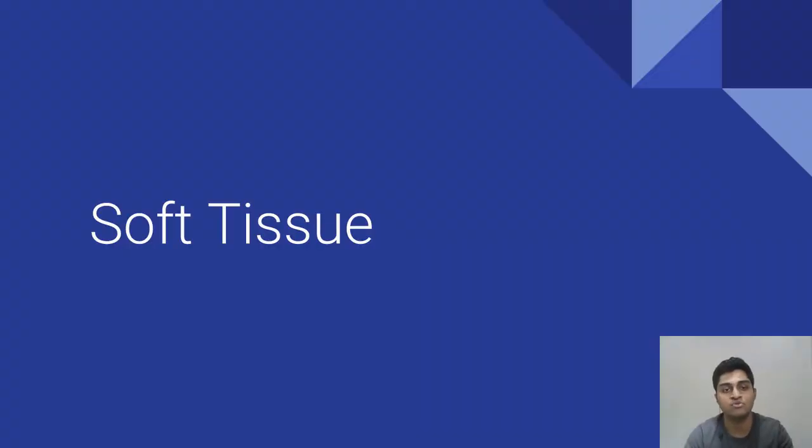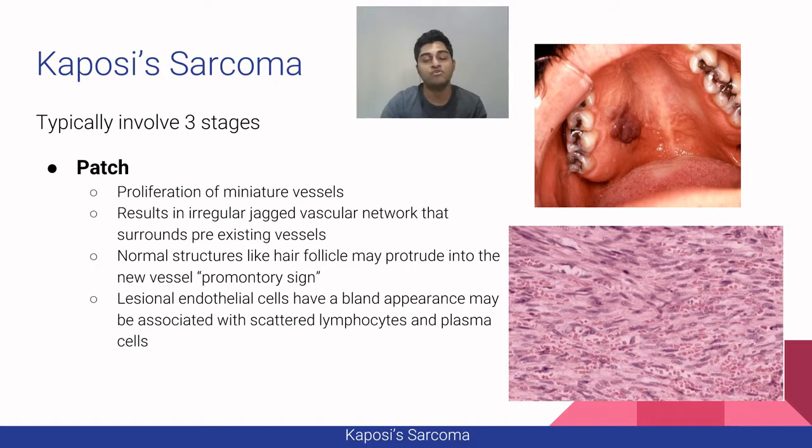Now we're moving on to the soft tissue origin. The first soft tissue oral malignancy I'll be explaining is Kaposi sarcoma. It is a rare vascular tumor which rarely occurs in the oral cavity, but if it occurs in the oral cavity, it appears on the palate. As you can see on the right side, it is red in color due to its vascularity.